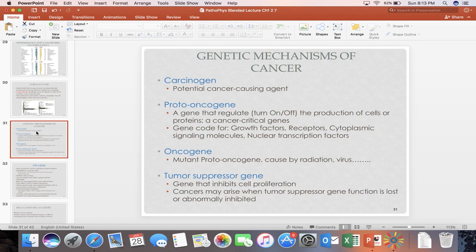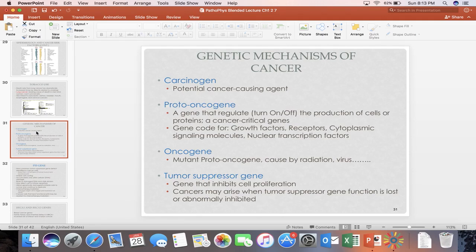Genetic mechanisms of cancer: the first are the agents that cause cancer, which are called carcinogens. Then we have proto-oncogenes, which are genes that regulate, turning on or off the production of cells or proteins, and which are cancer-critical genes that code for growth factor, receptor, cytoplasmic signaling molecule, and nuclear transcription factor. Then we have oncogenes, which are mutant proto-oncogenes caused by radiation, virus, etc.